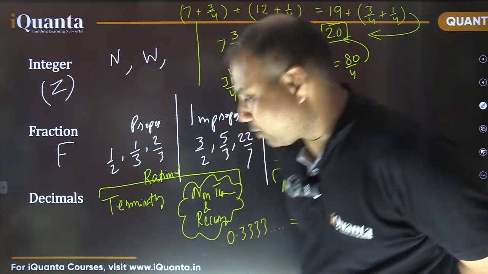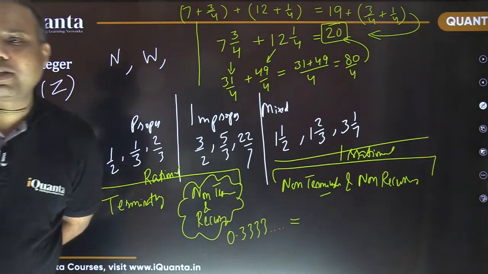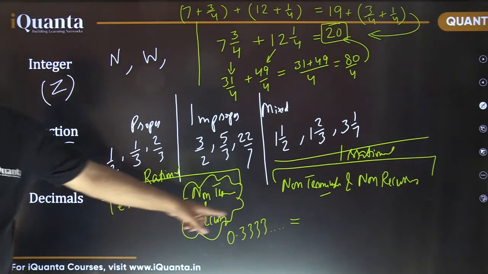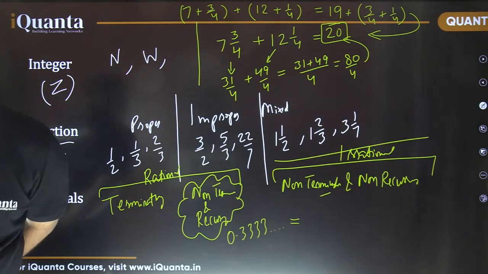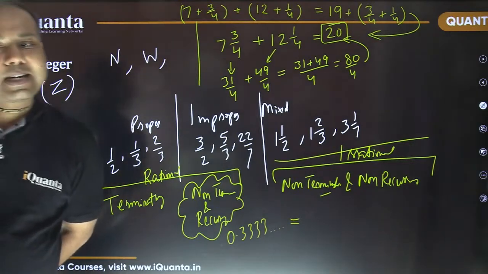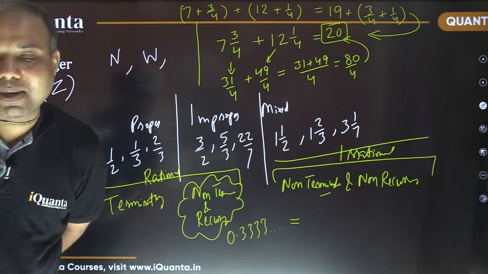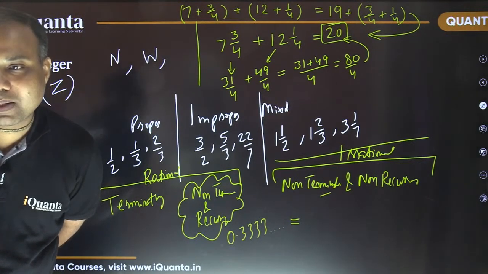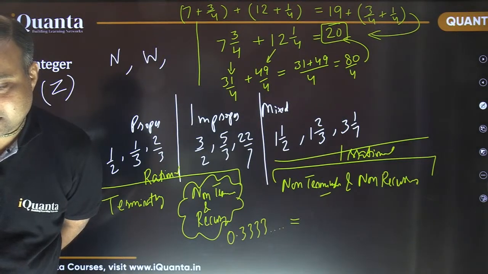Ten by three is not correct, Aastha. Arre, 10 by 3 would be more than 3, na? It is 0.33 I'm mentioning. Vaishnavi, no, again you are giving the same answer. Yes, it is 1 by 3. 1 by 3 is the right answer. Dhruv, 3 by 9 is also right, but whenever answering, we should give the fraction in simplest form. So 1 by 3 would be the right answer. Theek hai na?